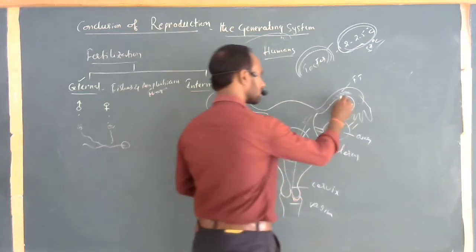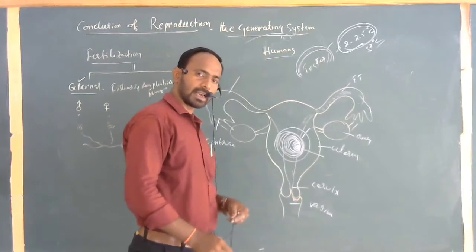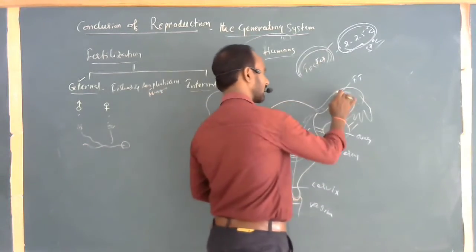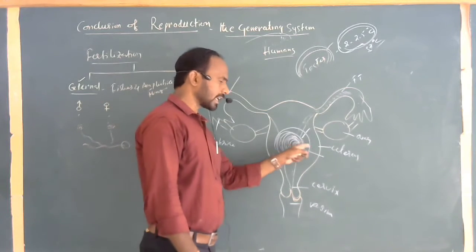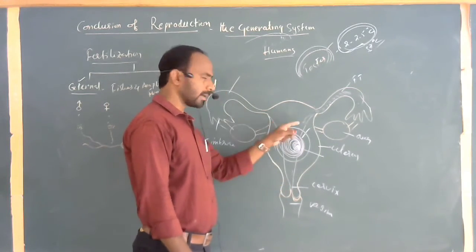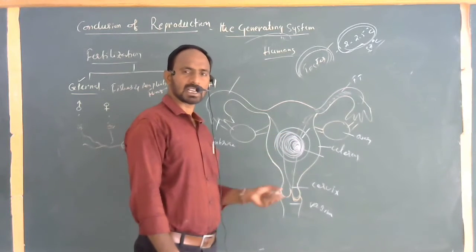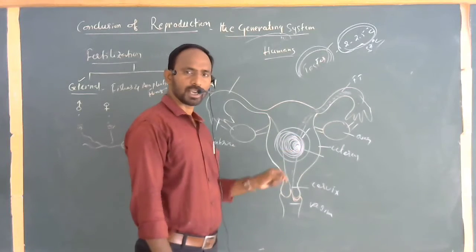So when the egg is not fertilized, the egg automatically degenerates and ruptures, along with cells present in the uterus and the vagina, with a large amount of blood. This is commonly called the menstruation process. If the egg is fertilized, this kind of process goes on.